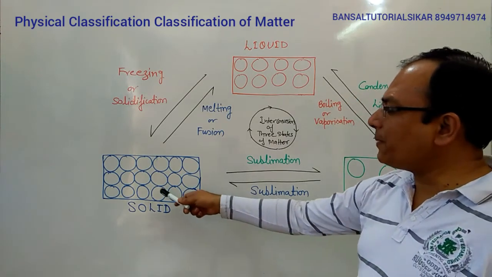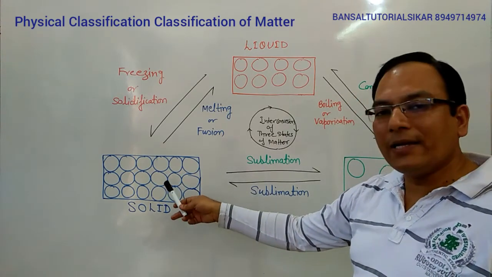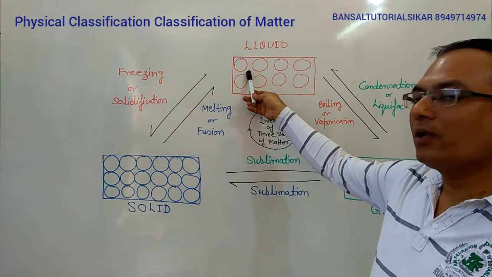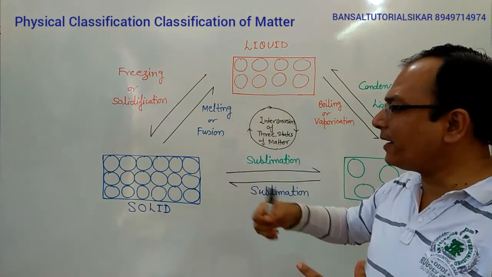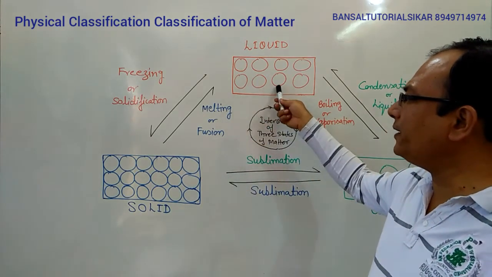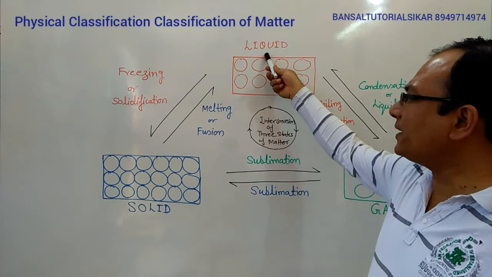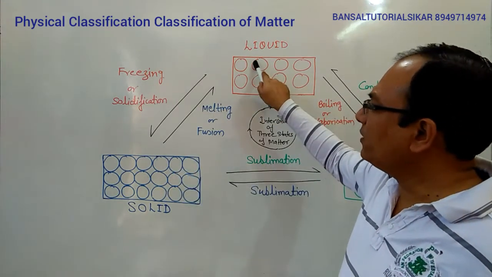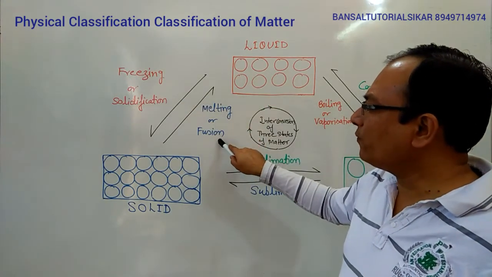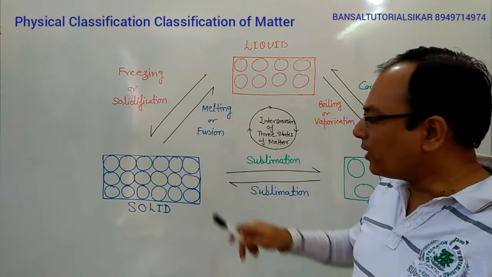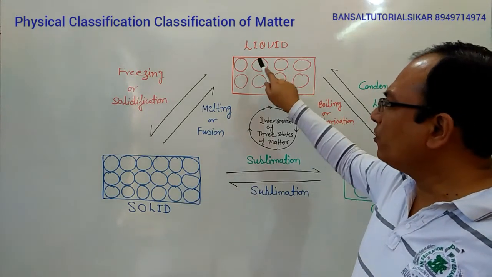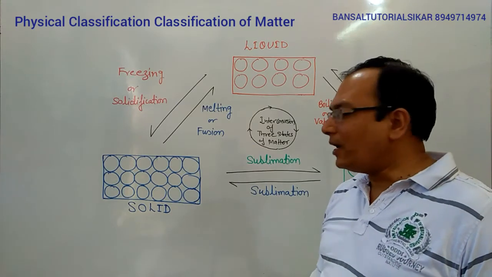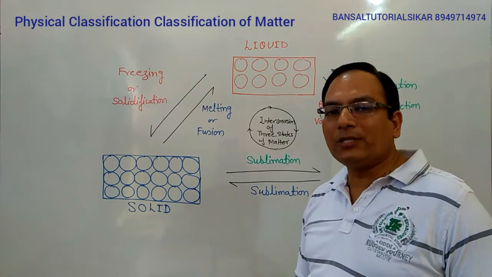The solids in which the particles are closely packed, when heated, will convert into liquid, where the interparticle force of attraction will break down and they become free and start to flow, and this condition is called liquid. The process of converting a solid into liquid is called melting or fusion, and the temperature at which a solid starts to melt down is called the melting point.